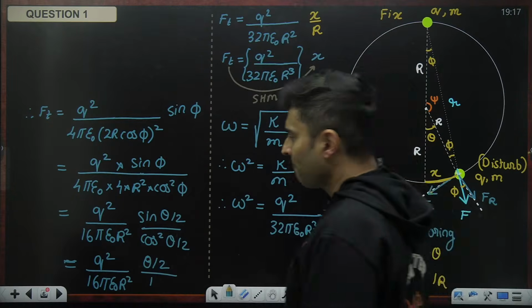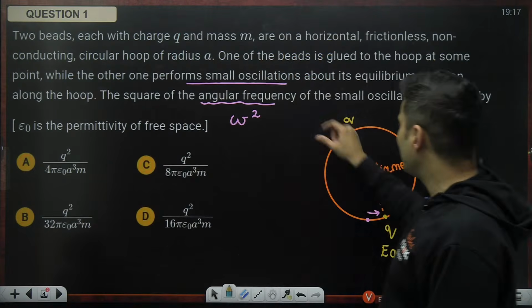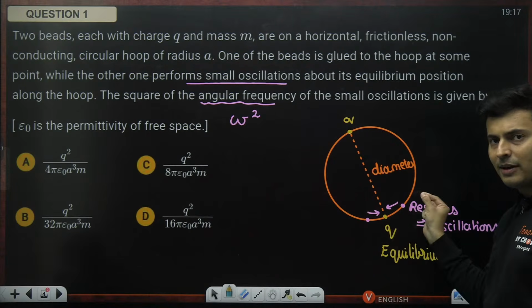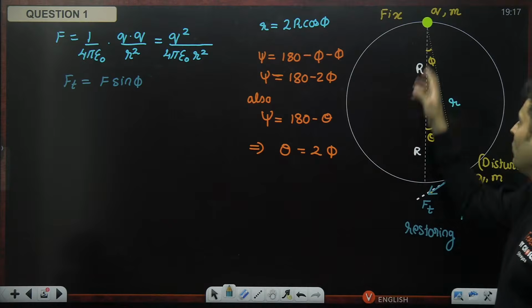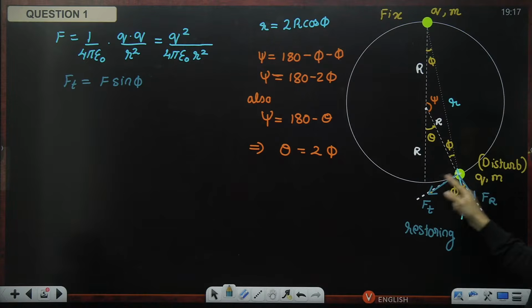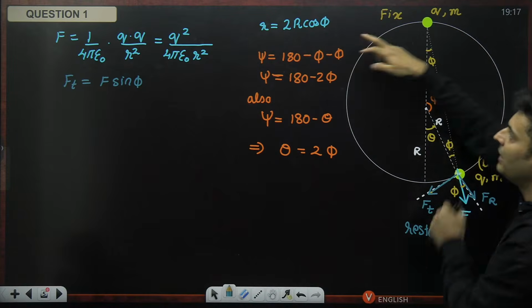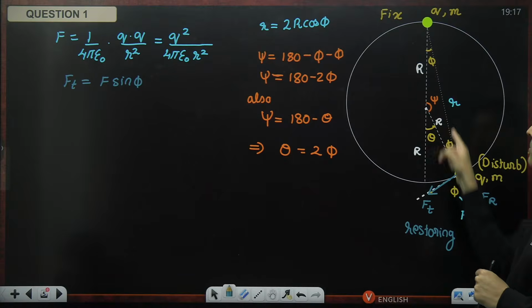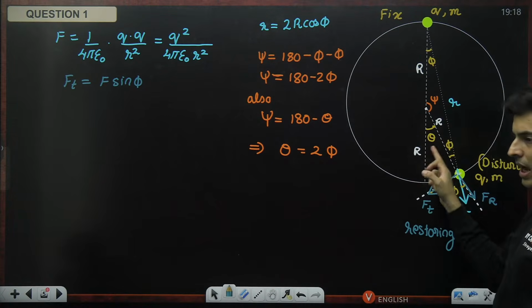It's a beautiful question. Just to quickly give you a recap, what happened? We first figured out that the two beads at equilibrium will be diametrically opposite, and if I move it slightly, there might be a restoring force. So I moved it by a small angle, small displacement. I marked the angles, and by geometry I found the relationship between the distance and the radius for an isosceles triangle. Second important relationship, the base angles were related to this angle theta, which is the arc angle.